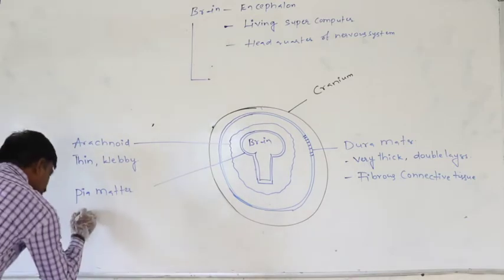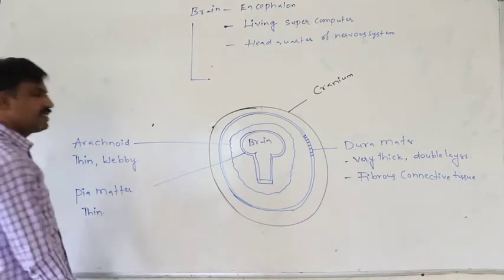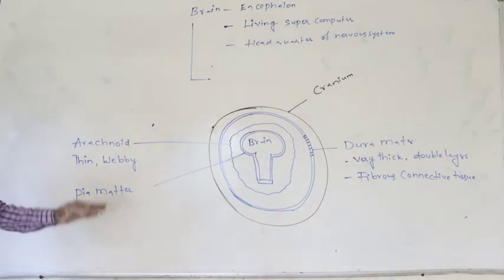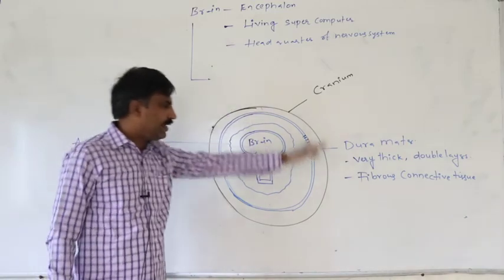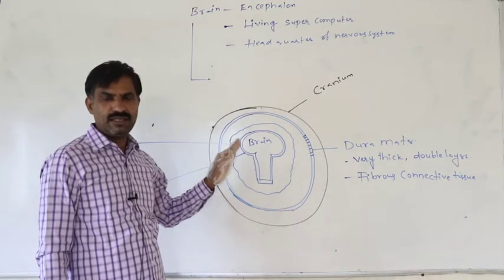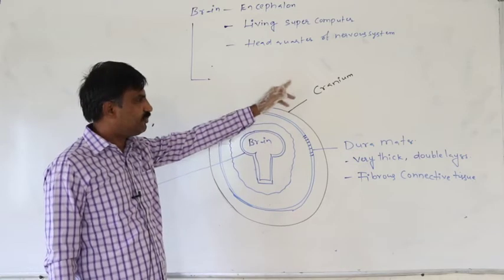This is also thin in nature. It is the innermost. In that way, around the brain, the bony box which is present is said to be the cranium.